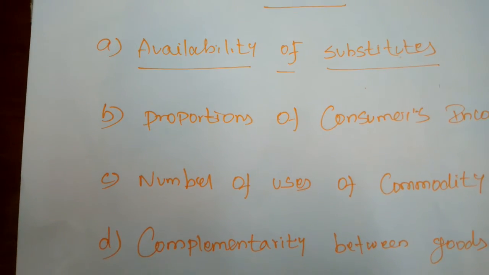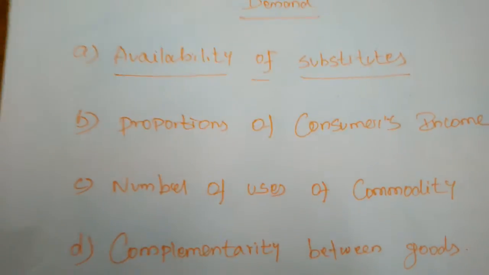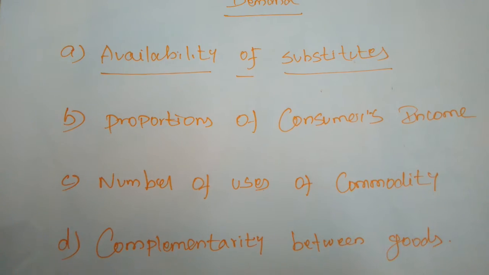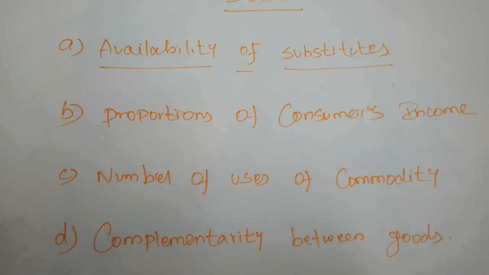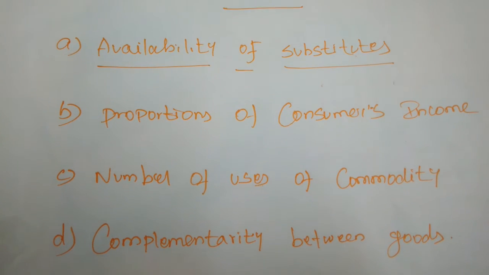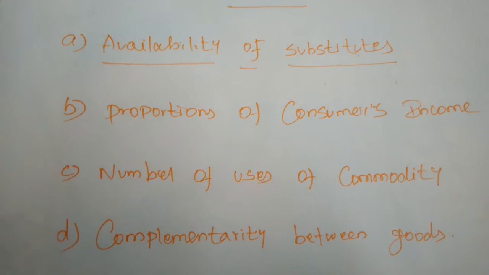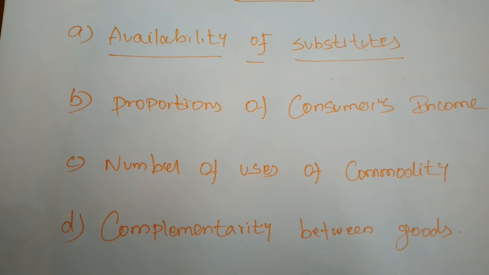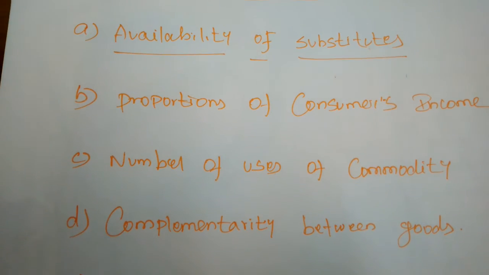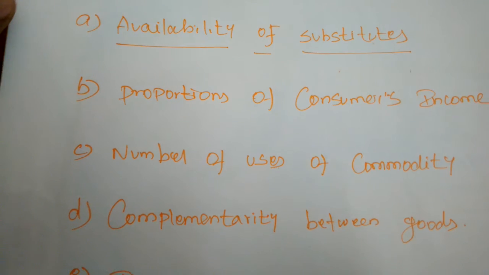For example, vegetables. Now we are going to purchase vegetables. Some of the vegetables may be very high priced, and some may be very low priced. We will go for the vegetables we need, because of the substitutes and their prices. For a simple example, tea and coffee.